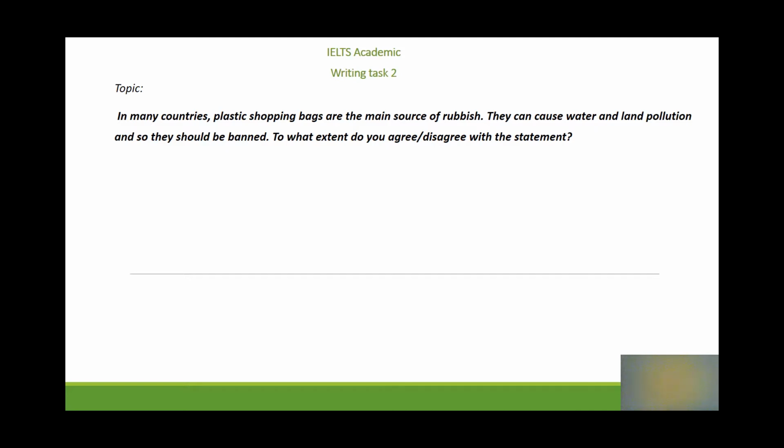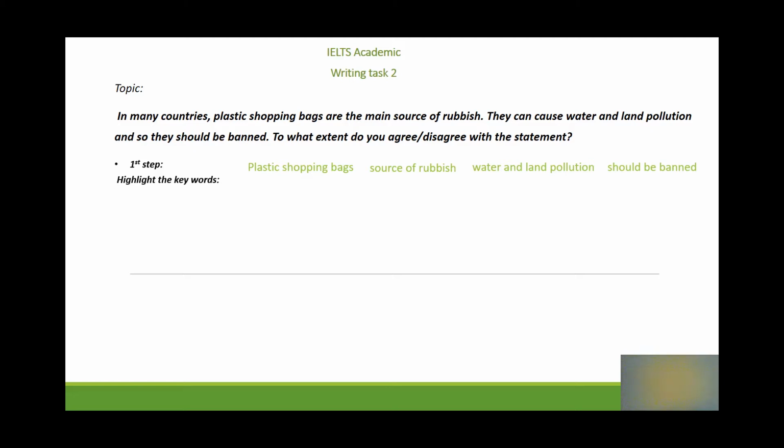So before I start writing my essay, I should remember that there are certain steps to be followed. And the first is highlighting the keywords. So the first keyword here is plastic shopping bags. This is a central word in this topic. Then I have the words source of rubbish, next water and land pollution, and finally should be banned.